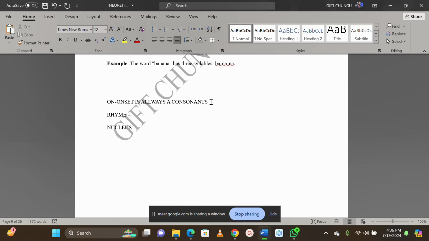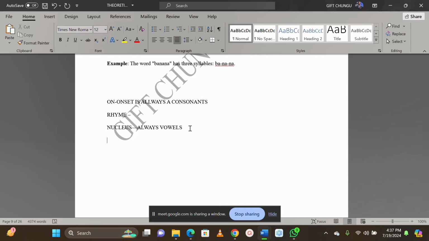So in this case, the nucleus is always what? Always vowels, because vowels are voiced sounds, and they are sonorant. So that is why mostly they are the ones that demarcate to say, okay, this one is a syllable, this one is a syllable, and the other one is a syllable. That is what we call the nucleus.